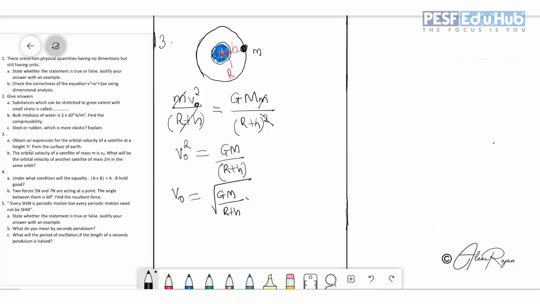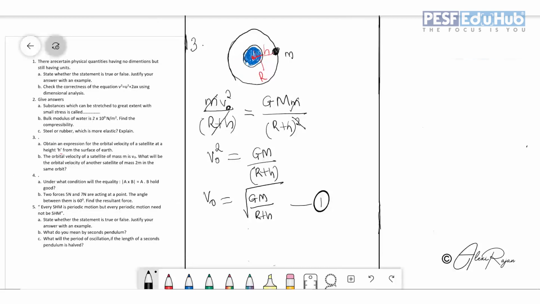I am multiplying it with one R square and dividing it with one R square.